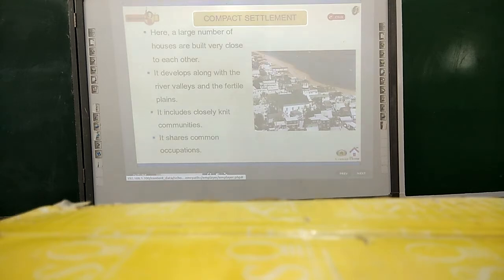Compact settlement means a large number of houses are built very close to each other. Normally, what happens in town areas, urban areas, is that houses are built very close to each other. They develop along with the river valleys and fertile plains. It includes closely knit communities and it shares common occupations.